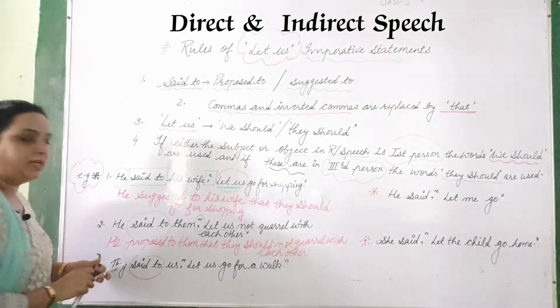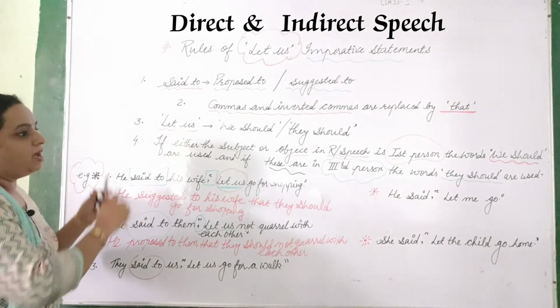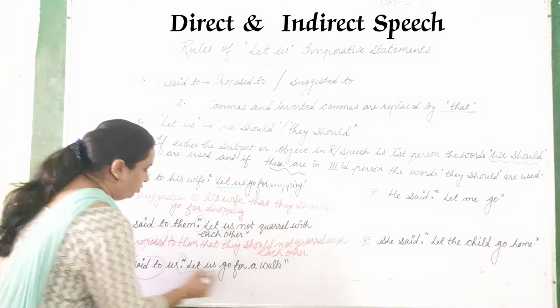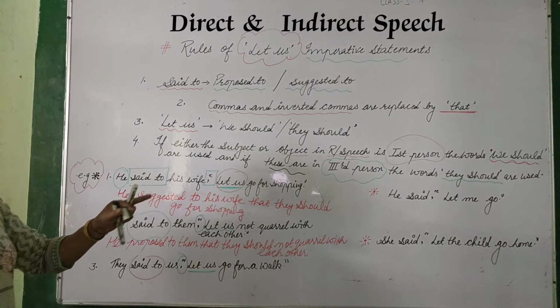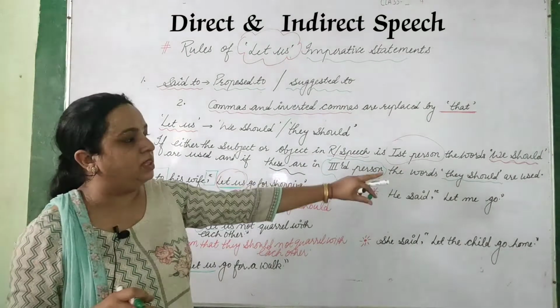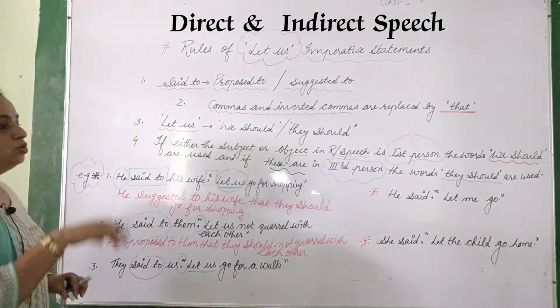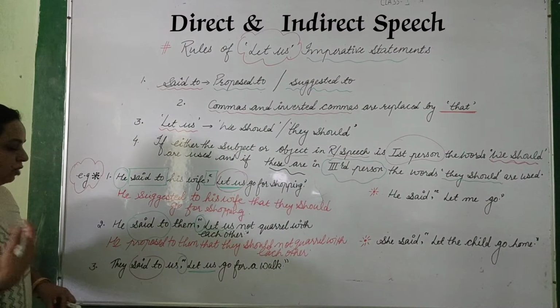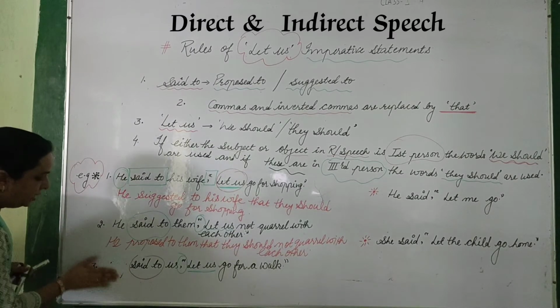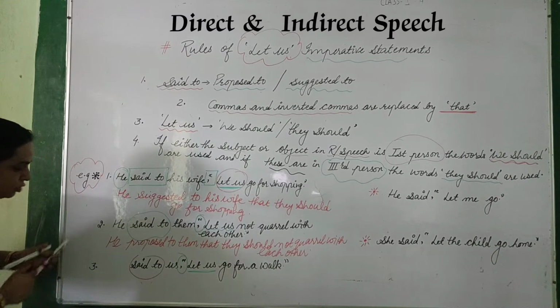Commas and inverted commas we replace with "that". "Let us" we have to change with "they should" or "we should", right? When it is in the third person, here it is in the third person once again. So instead of "they", let me write here "I". So what will it be?